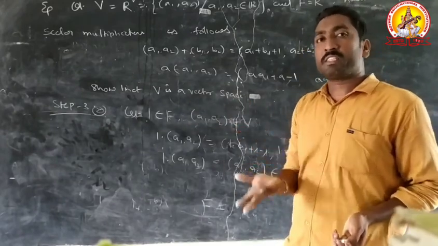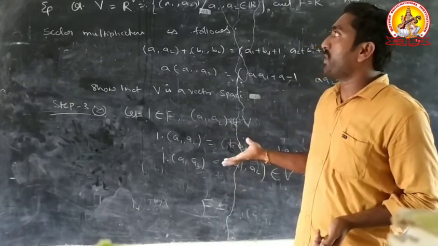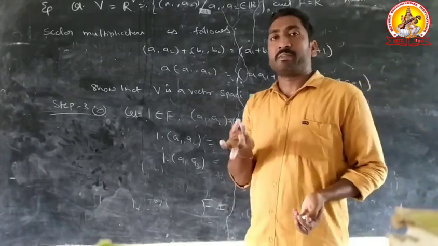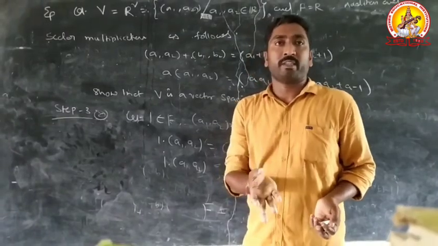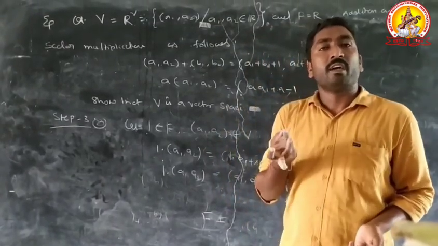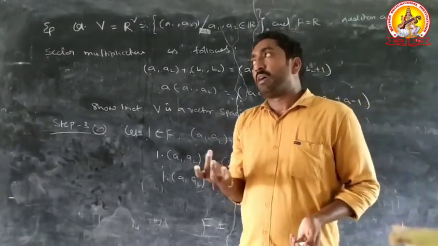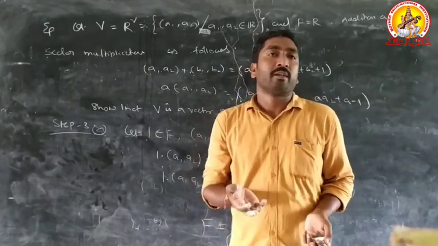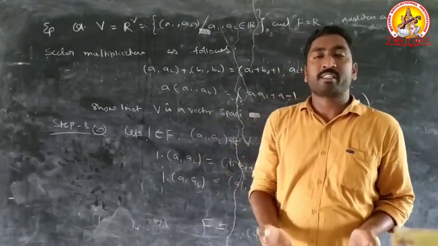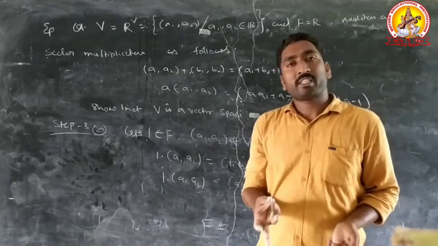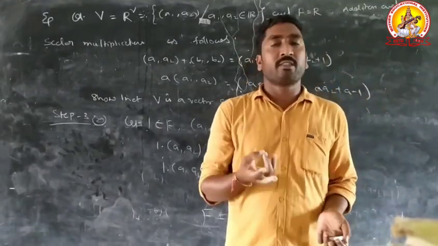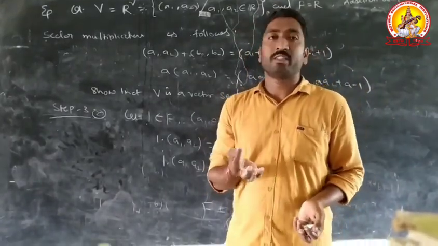Finally, what we discussed in this topic today: the first concept is vector. The basic point of a vector is direction and magnitude. Another point is binary operation. There are four operations in a mathematical system: addition, subtraction, multiplication, and division.